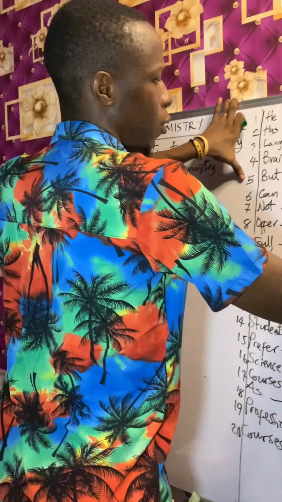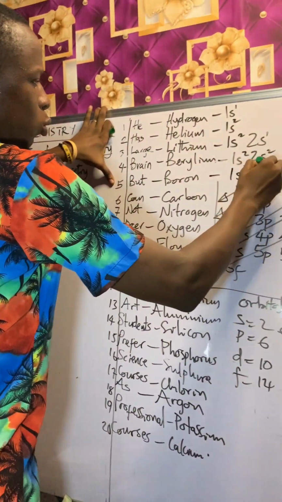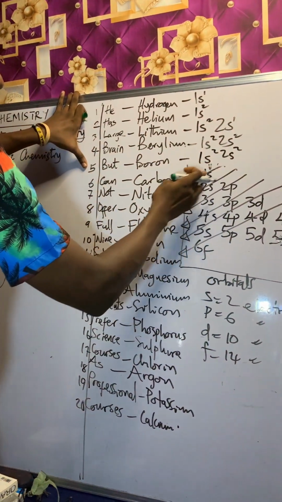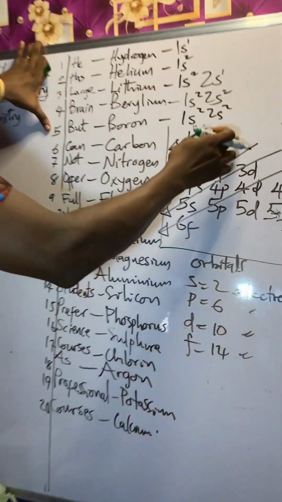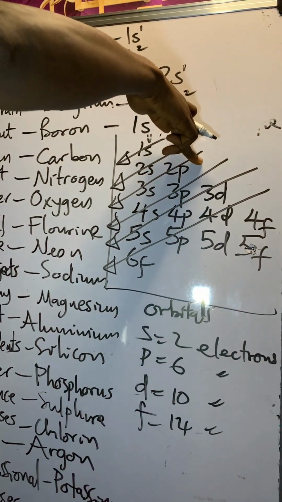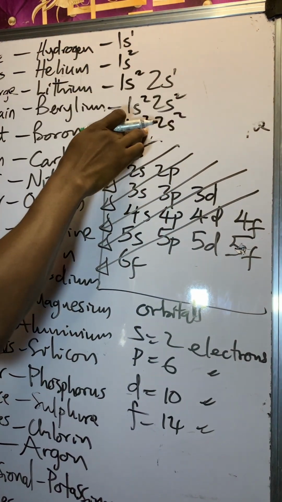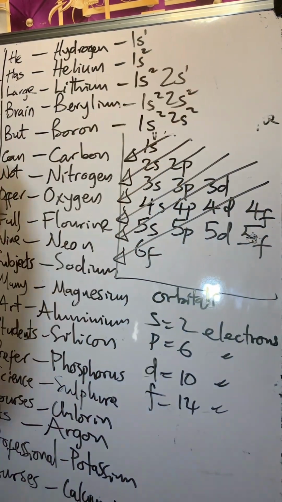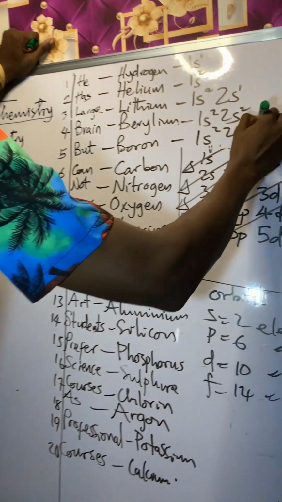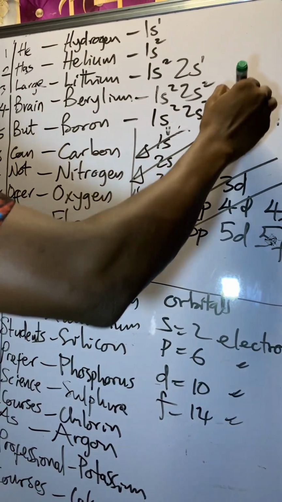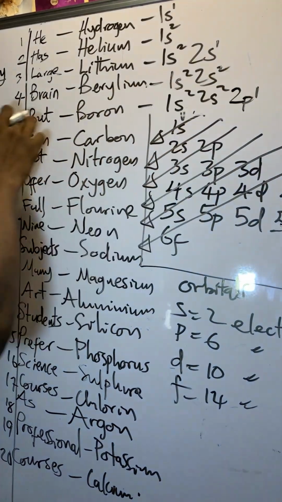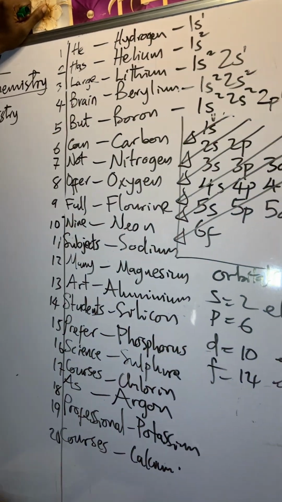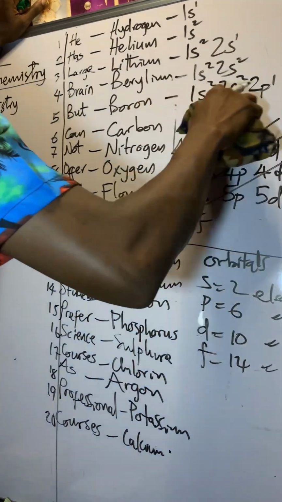Look here now. The next one is 2p, because the maximum number of electrons in the s orbitals is 2, so we cannot go beyond 2. So we say 2p1. 2 plus 2 plus 1 gives you 5. So we continue in that manner.